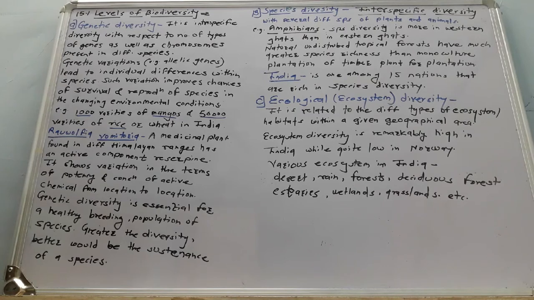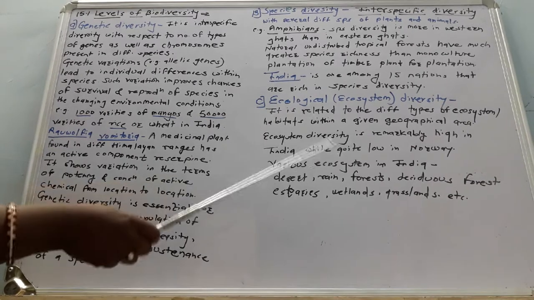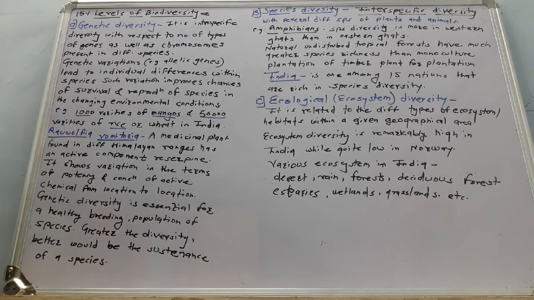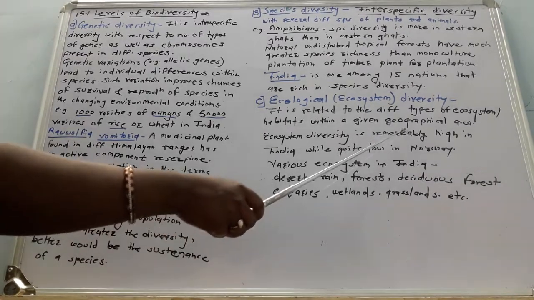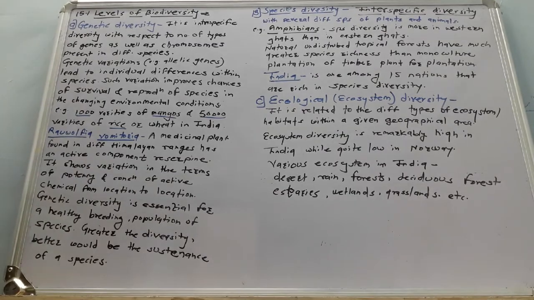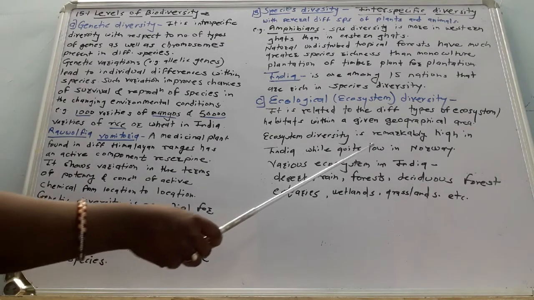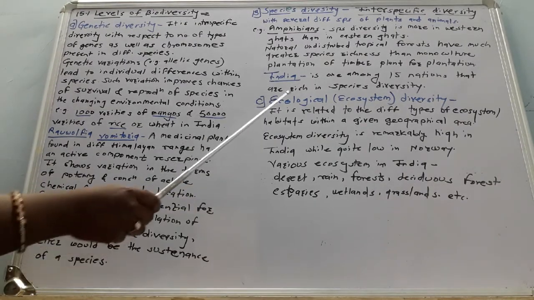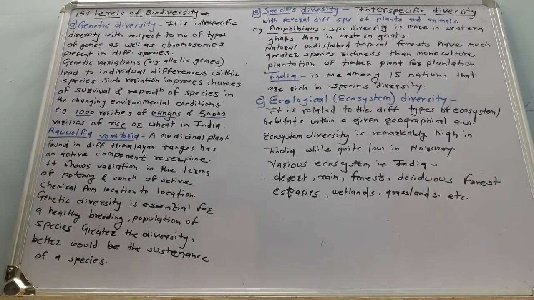Different organisms show different habitats, and naturally there is formation of different ecosystems. So ecological or ecosystem diversity is generally based on that. Ecosystem diversity is remarkably high in India while quite low in Norway. In Norway, this ecosystem diversity is low, while in India it is high.